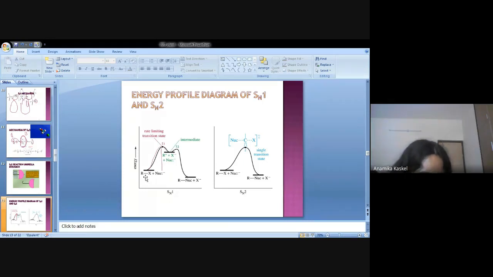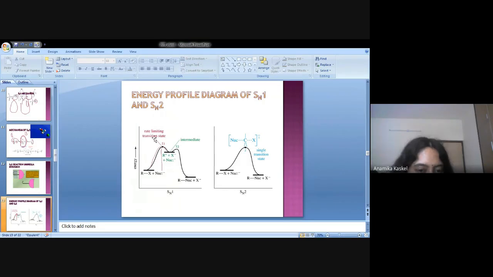So first of all, the alkyl halide, RX, is attacked by the nucleophile, and there is a formation of R plus and X minus. After R plus X minus is formed, it goes through another step. This is just the formation of the product, R nucleophile, that means ROH or anything else.